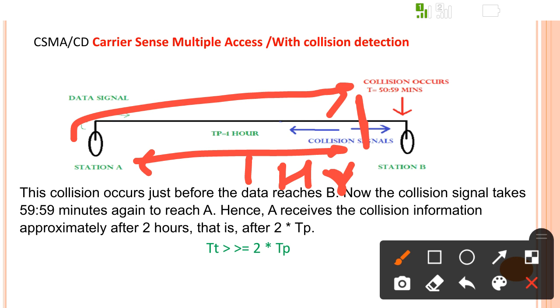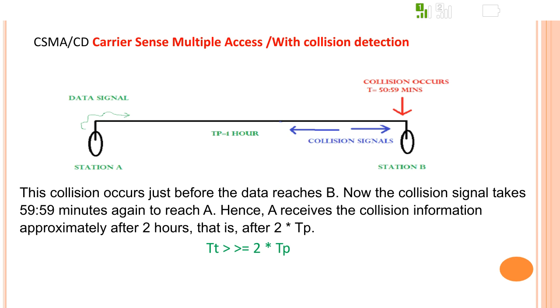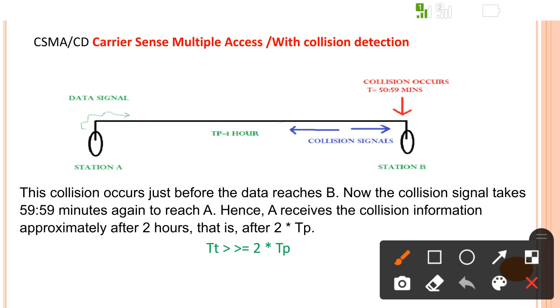This is the transmission time. The collision signal also travels towards station A, and it also requires 1 hour, because whatever time is required to transfer the data, the same time is required to come back.